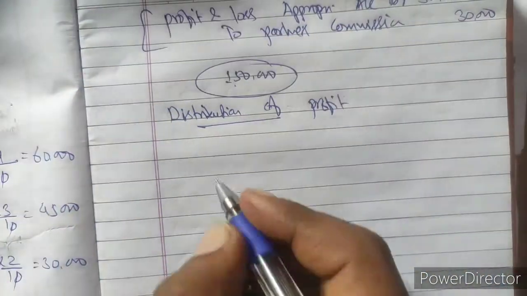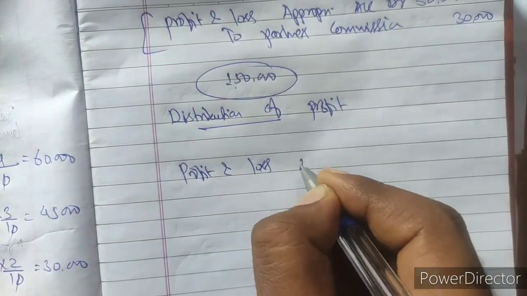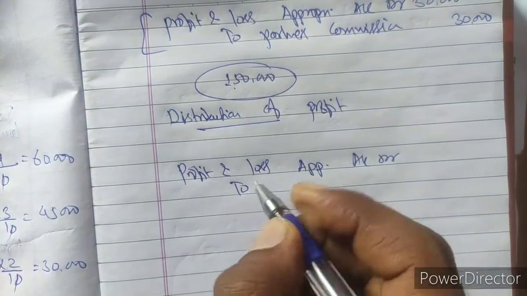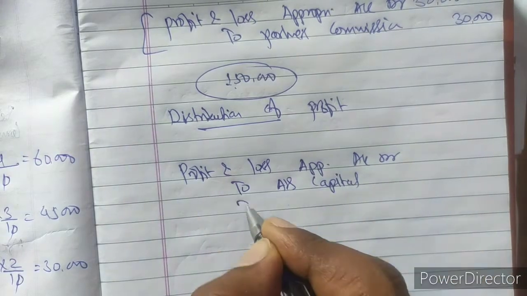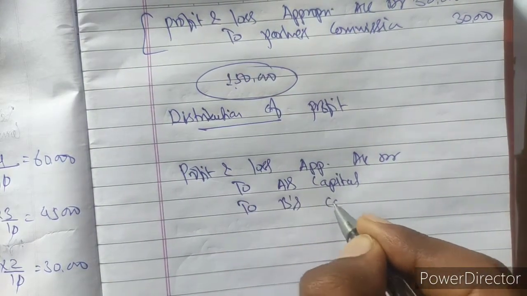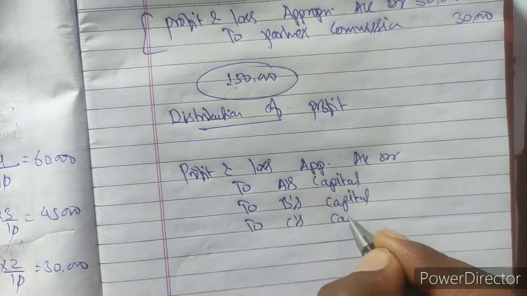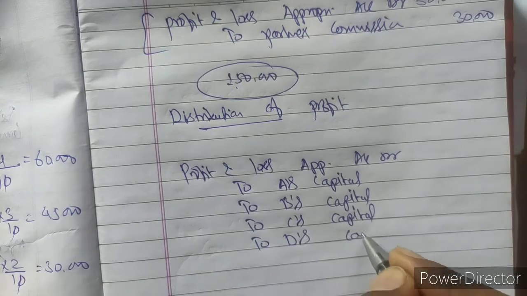How will it be distributed? Profit and loss appropriation account debit to A's capital account, to B's capital, to C's capital and to D's capital.